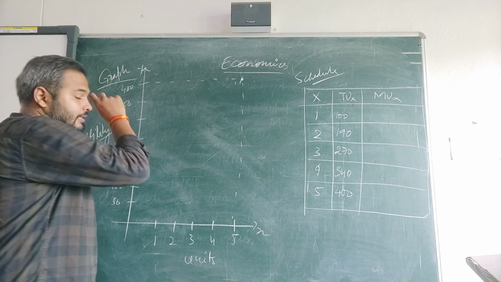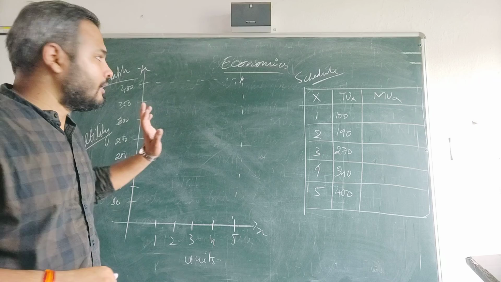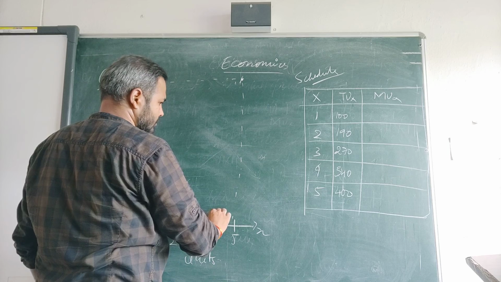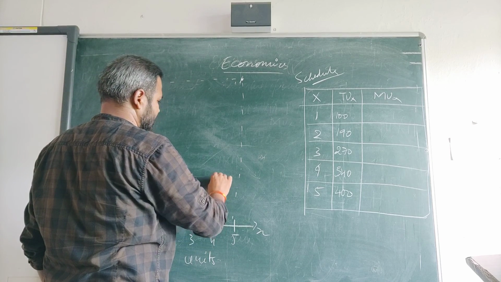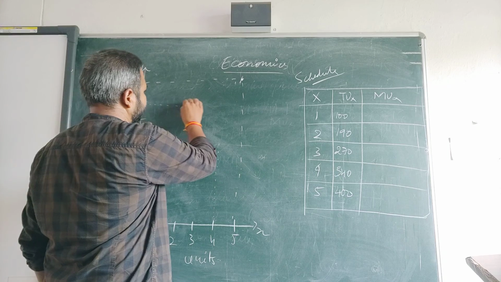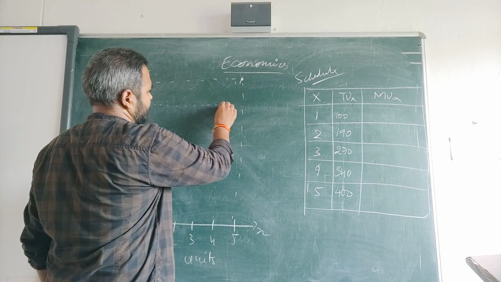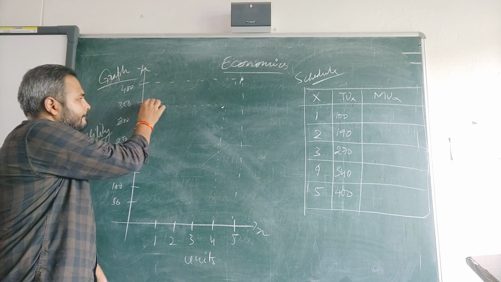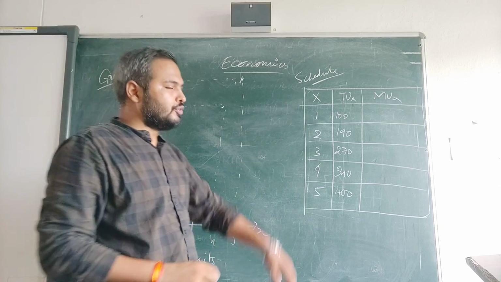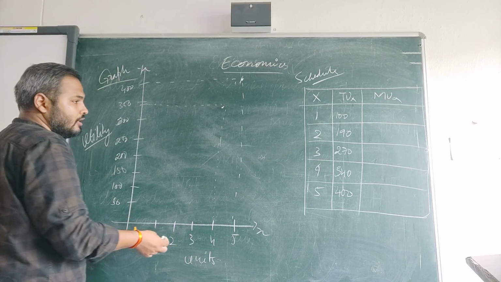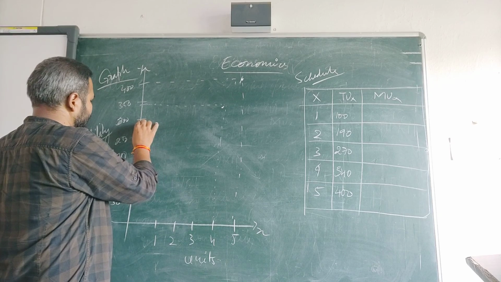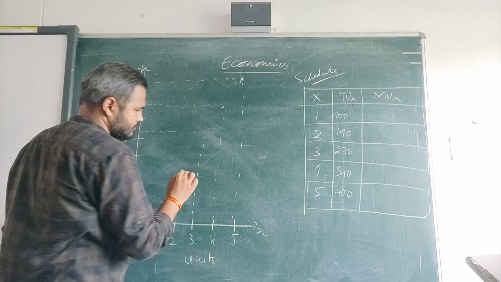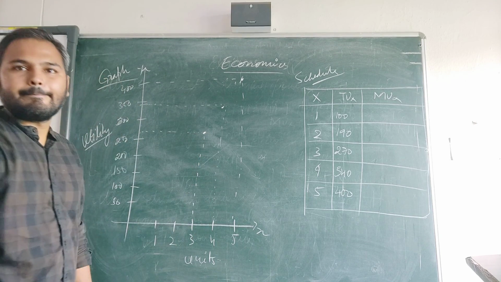Then when we consume our fourth unit, we got 340. So it is somewhere here, below 350. You can see the gap here. Then when we consume our third unit, it became 270. So 270 is somewhere here, the third point.